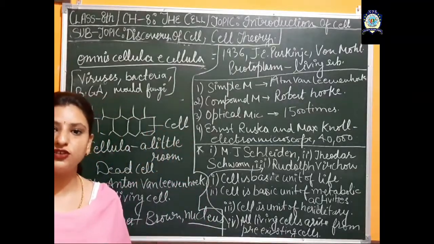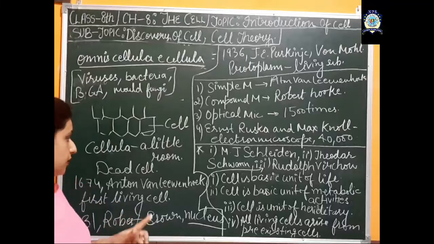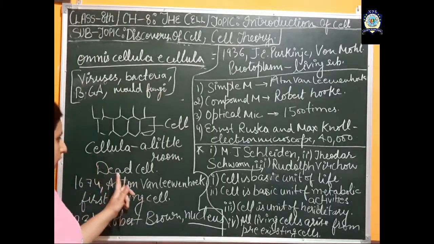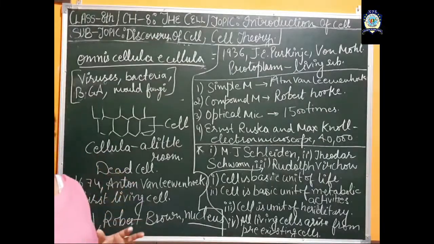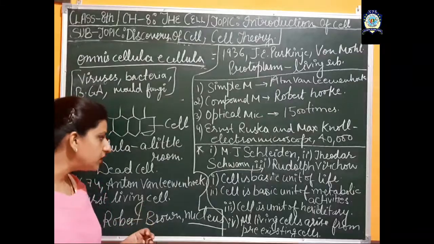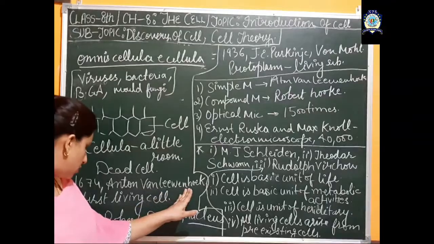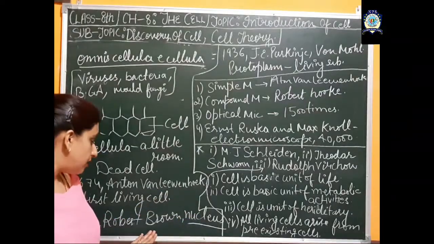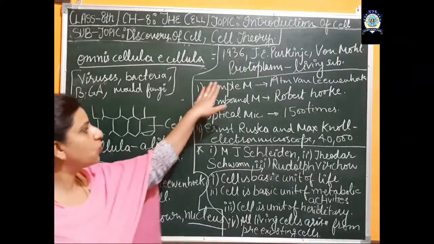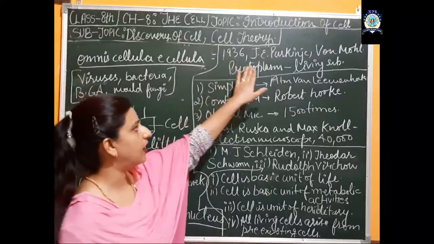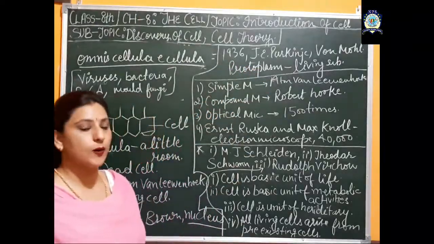We have learned that the first cell, that was the dead cell, was given by Robert Hooke, and that was found in a thin slice of cork. And the first living cell was given by Anton von Leeuwenhoek. Nucleus was discovered by Robert Brown, and the protoplasm is given by J.E. Purkinje and von Mohl.